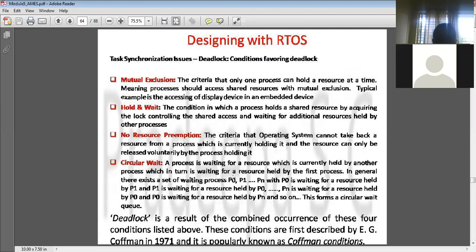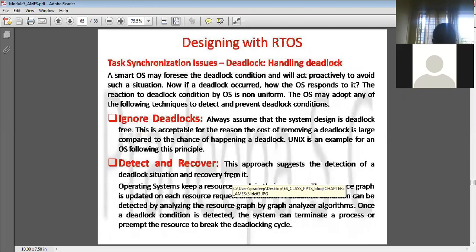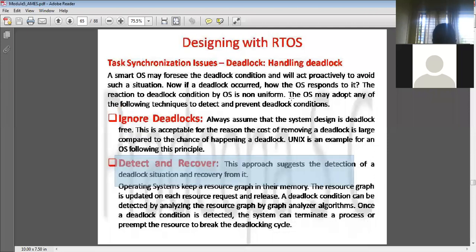So how is this overcome? To overcome the deadlock, the best technique is that the operating system has to take care of the resource allocation for each process. So what is detect and recover? What is this method? How is the deadlock overcome? You try to see here the detect and recover.